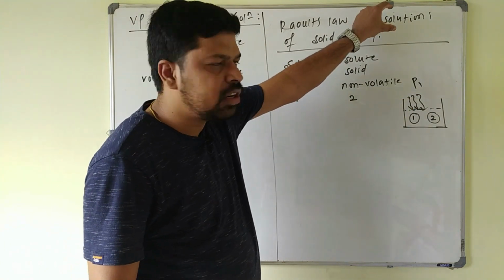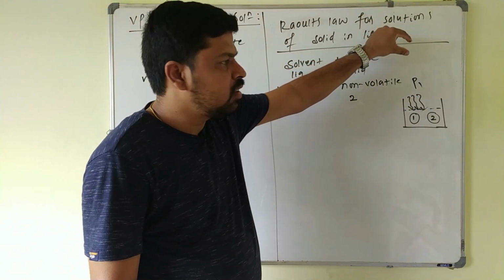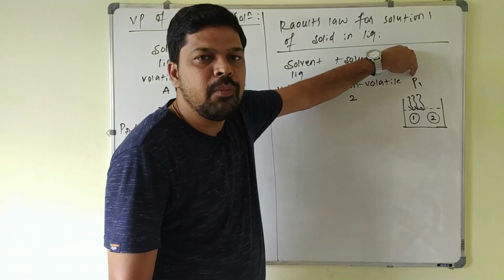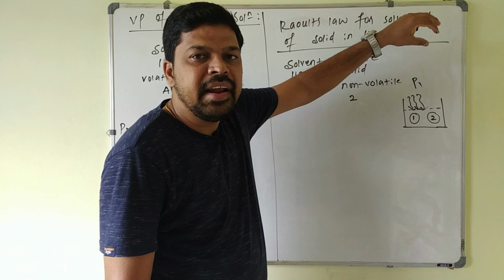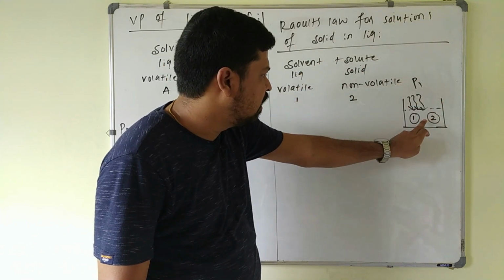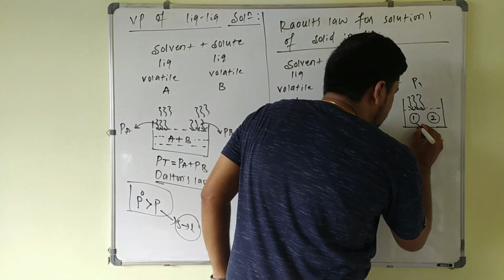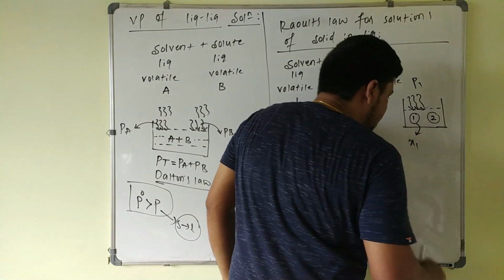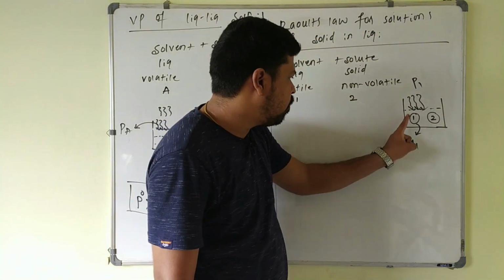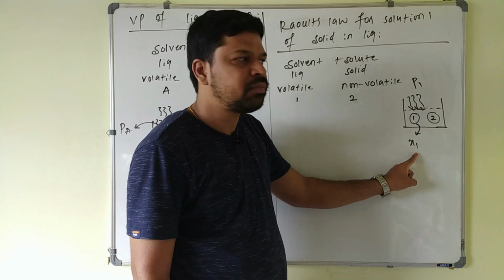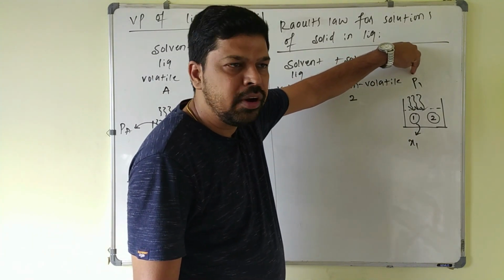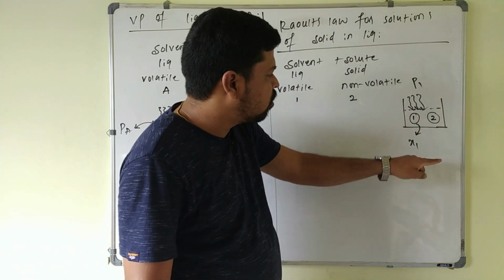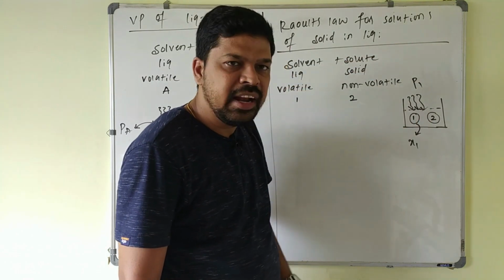So according to Raoult's law, for a solution, the partial vapor pressure of each component is directly proportional to its mole fraction in the solution. Here, what is the concentration of component 1? I will call it x1. The concentration of component 1 in the solution is x1. So according to Raoult's law, the partial vapor pressure of each component in the vapor phase is directly proportional to its mole fraction in the liquid phase.